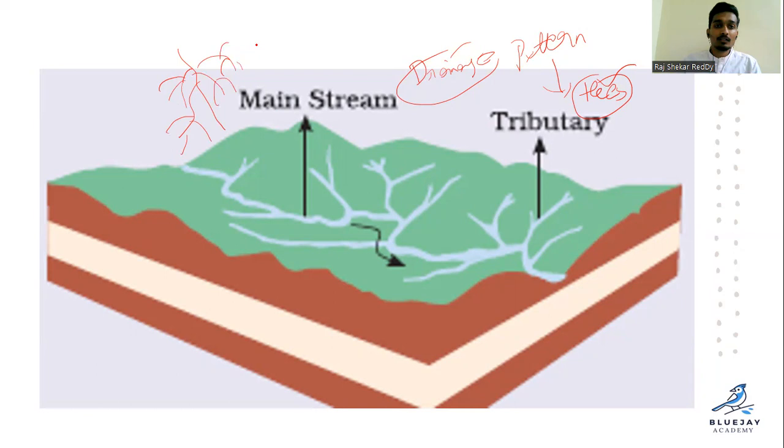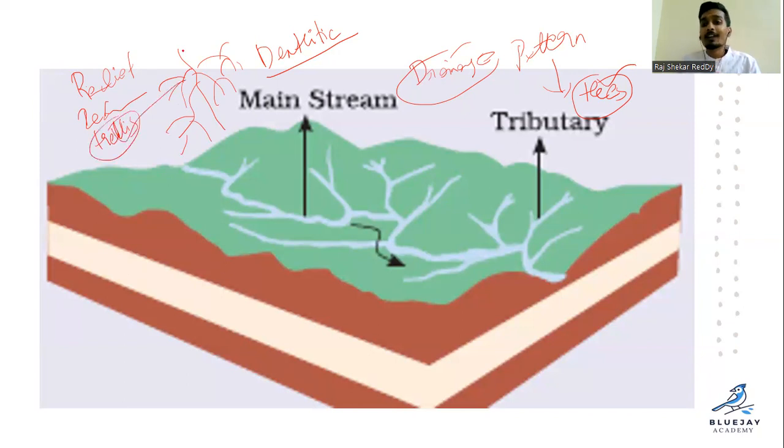So this tree-like structure is also called the dendritic structure pattern. Tree-like or dendritic. Besides these, we have another 3 or 4 patterns: radial, not radical, radial, rectangular and trellis. So there are 4 to 5 different patterns, right? And in Telangana we have the tree-like pattern.